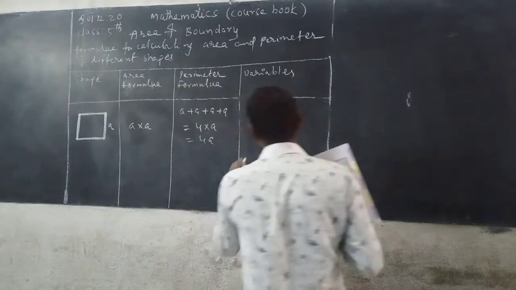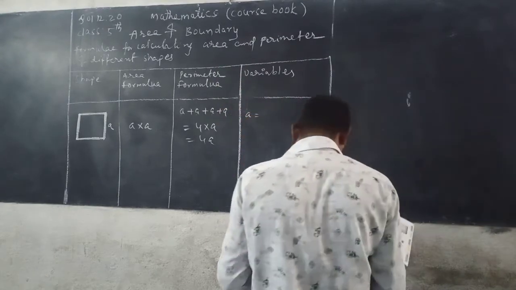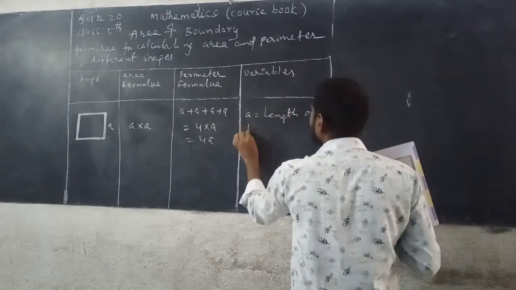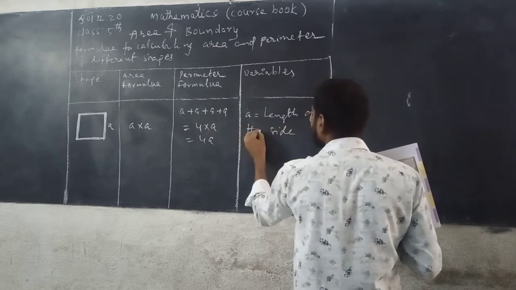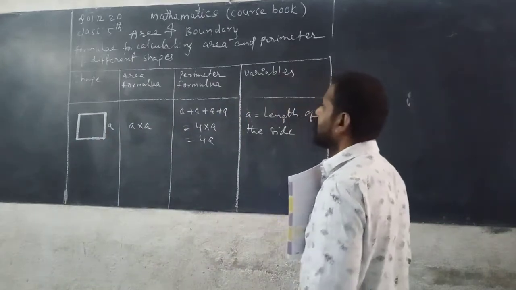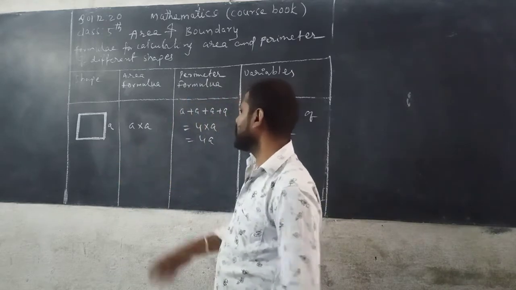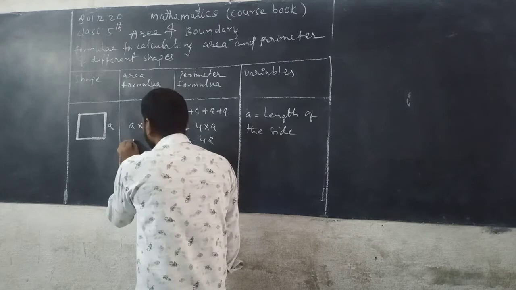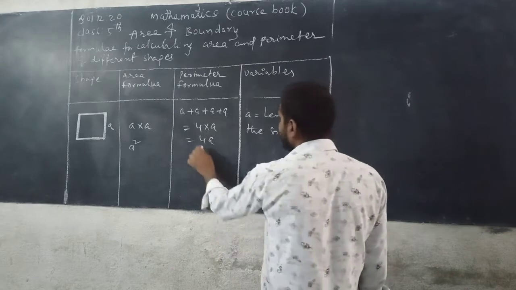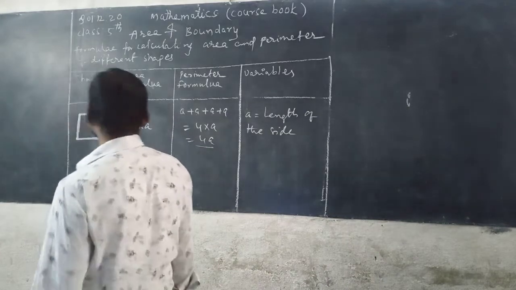See here, so what is A? Here A is the length of this side. Side A is taken as A. So this is the area formula for a square, which is A into A. A into A gives A square also. Now the perimeter of the square is 4A. Here A is equal to the length of the sides. Now next, rectangle.